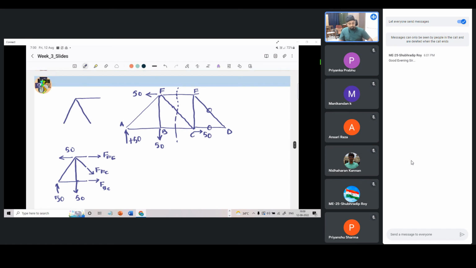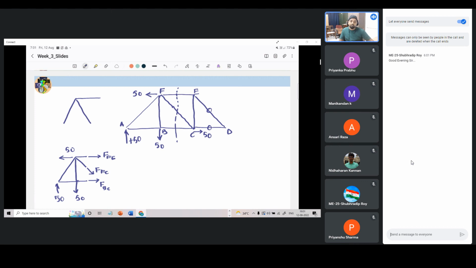Now if we were to take moment about any point, sigma M equals 0 will hold. But the thing is, can we cut down on our calculation? If we were to take moment about this point E, then there will be contribution of force FC, there will be contribution of force BC also. Why? Because they are not passing through that point.